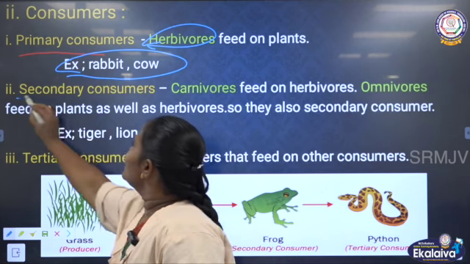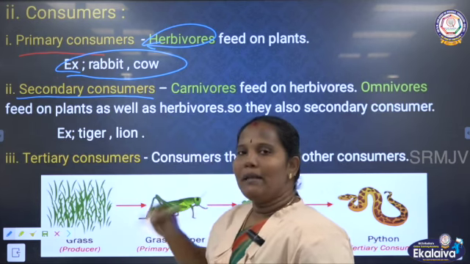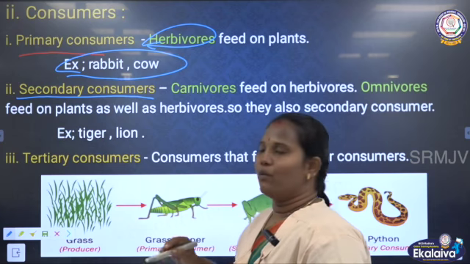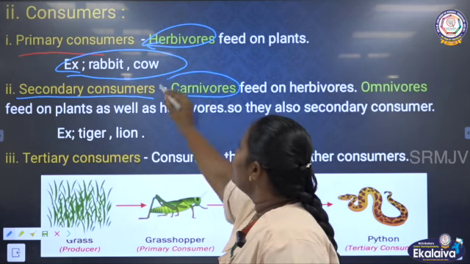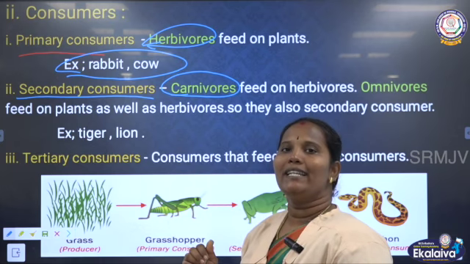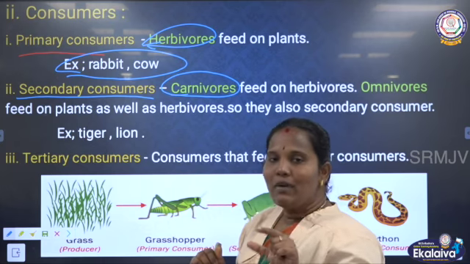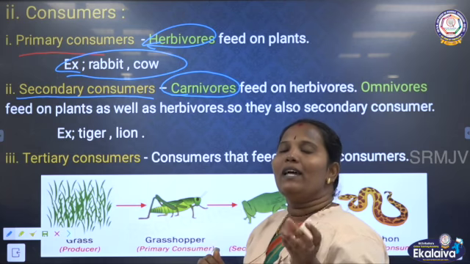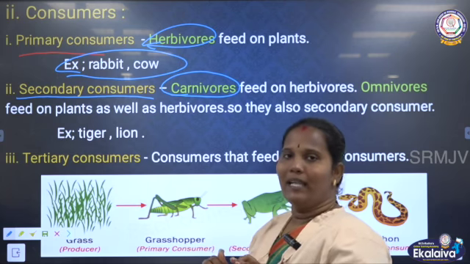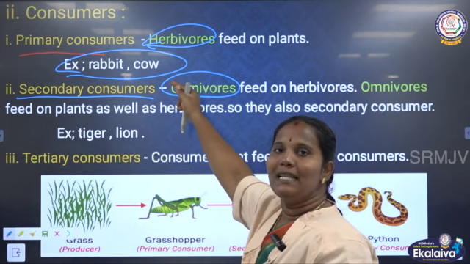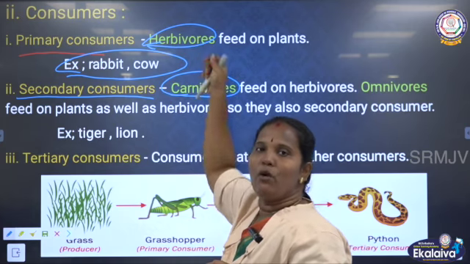Secondary consumers means some animals eat the herbivorous animals; those animals are called carnivores. So, the carnivorous animals are called secondary consumers. Why? Because the primary consumer gets the nutrient directly from the plant, but if the carnivores eat this herbivore, they get the nutrient from the herbivore animals.